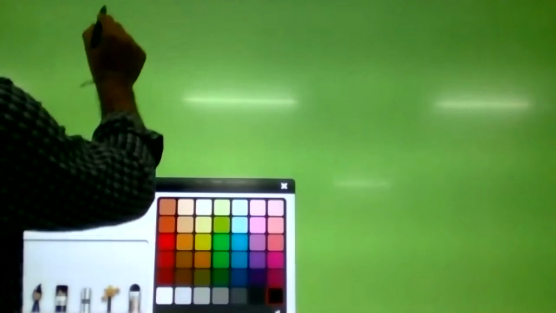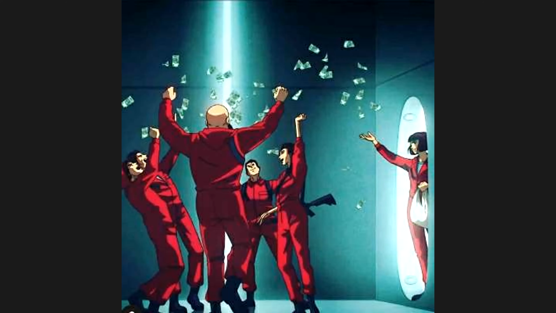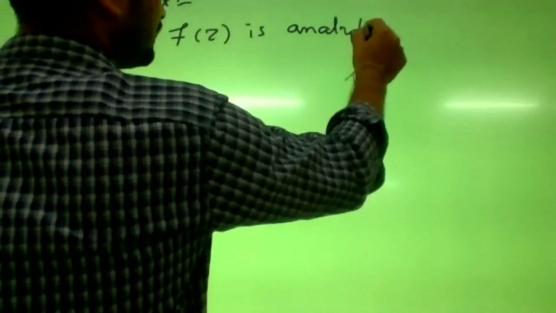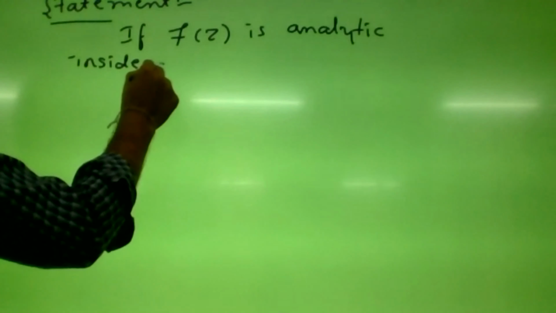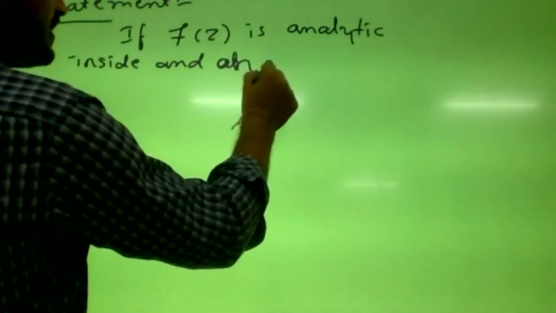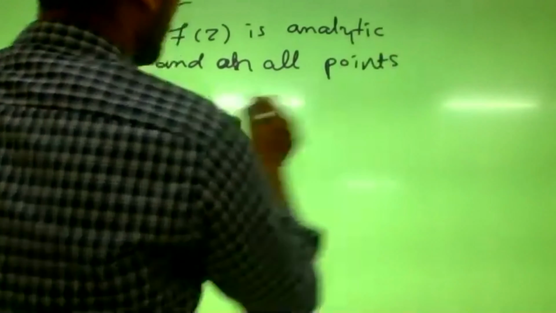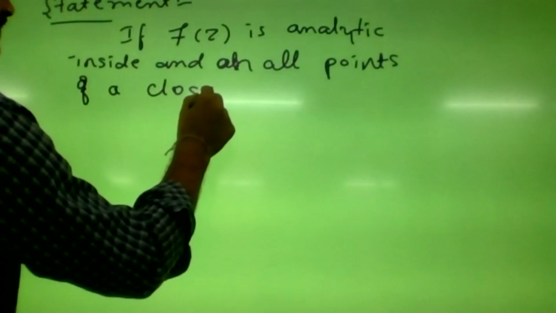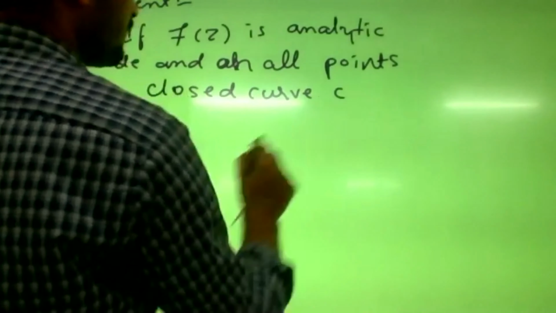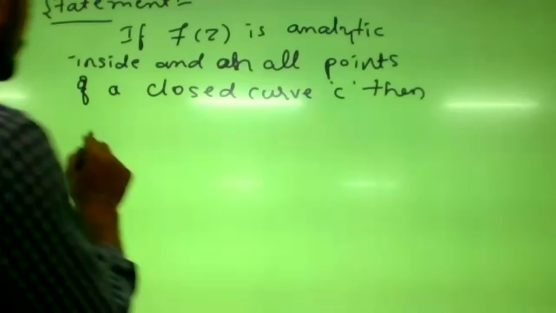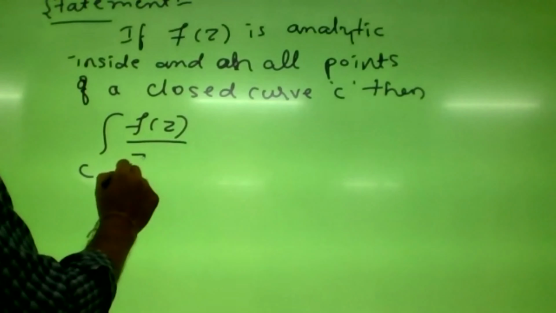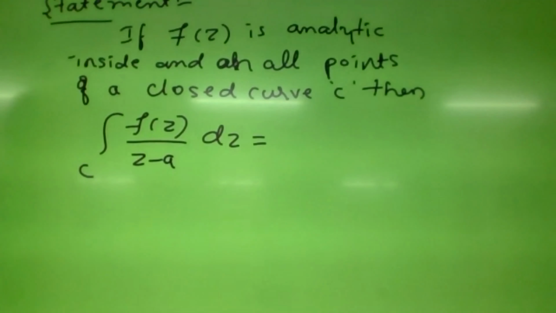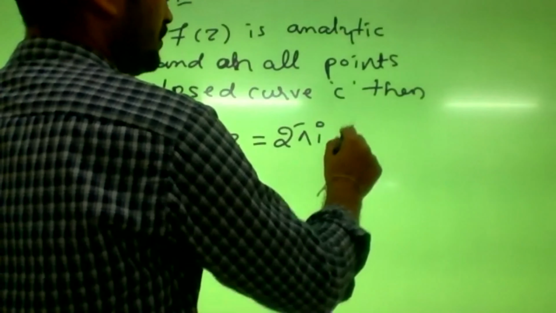The statement of Cauchy's integral formula is: if f of z is analytic inside and on all points of a closed curve C, then the integral over C of f of z by z minus a dz equals 2 pi i into f of a.